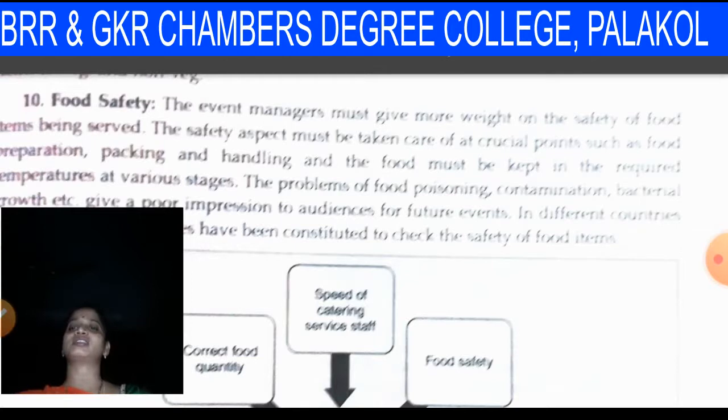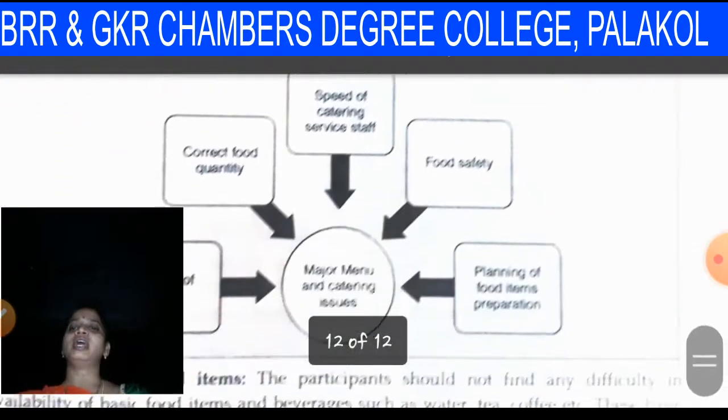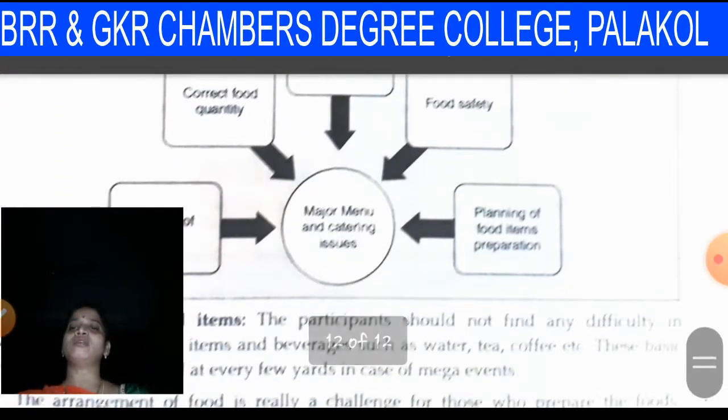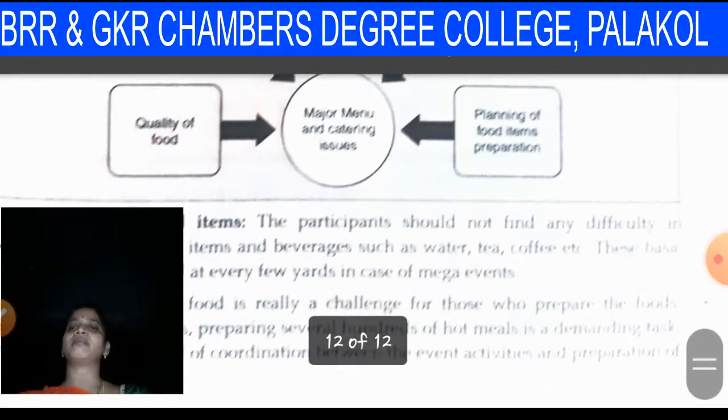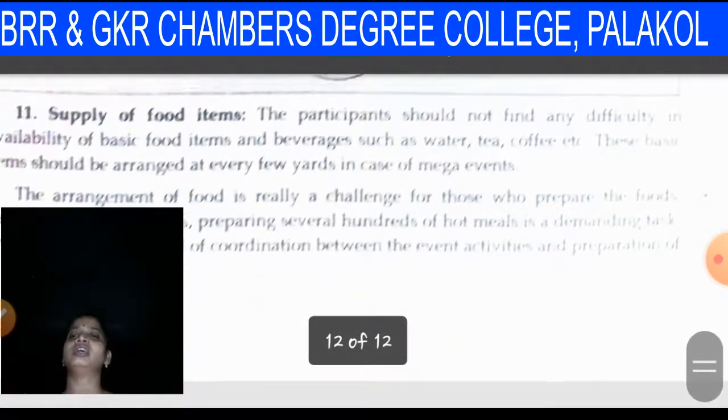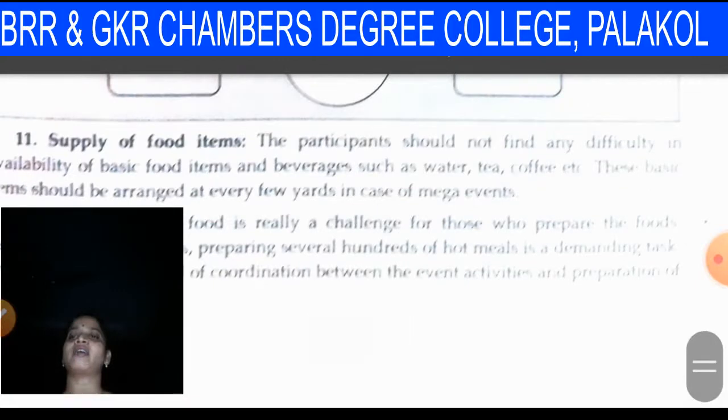So you must plan your food items with safety precautions. Okay, and these are the major menu and catering issues. Supply of food items is also very important.